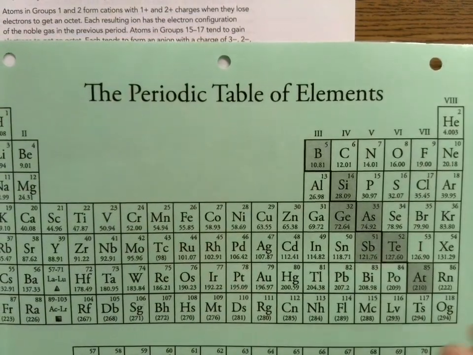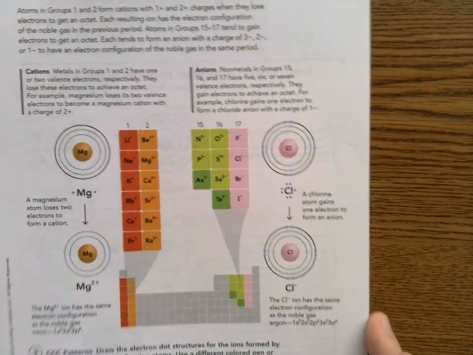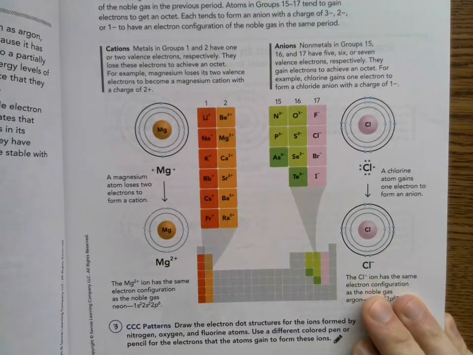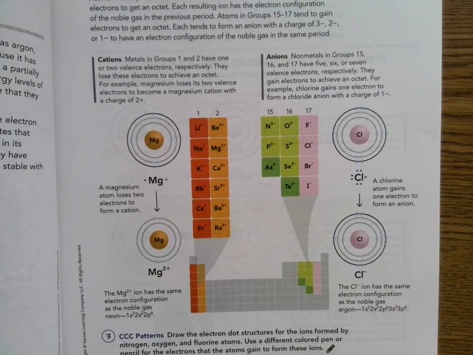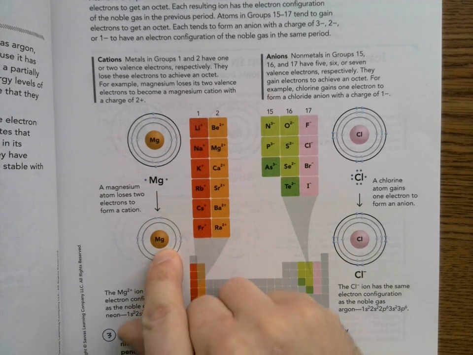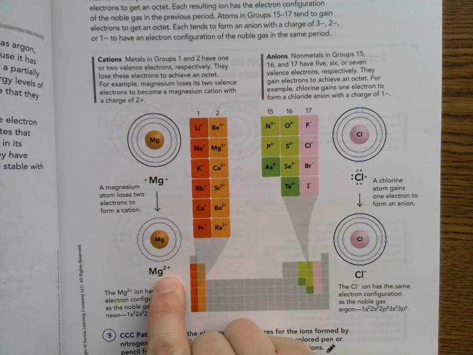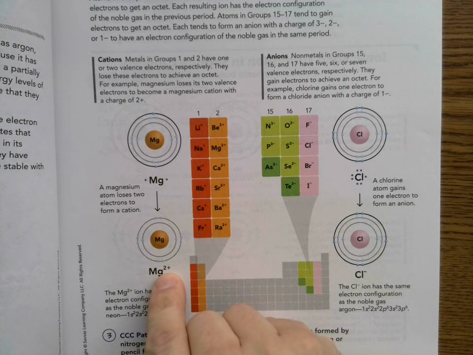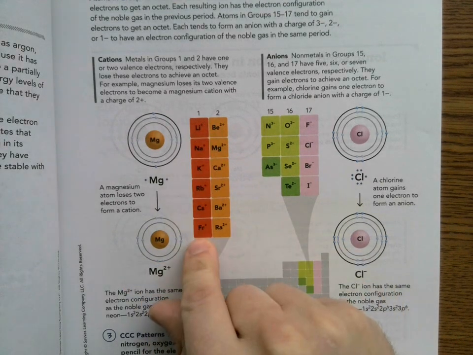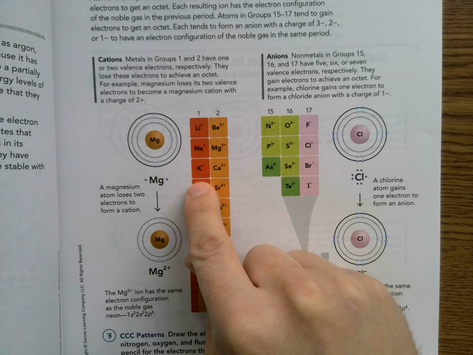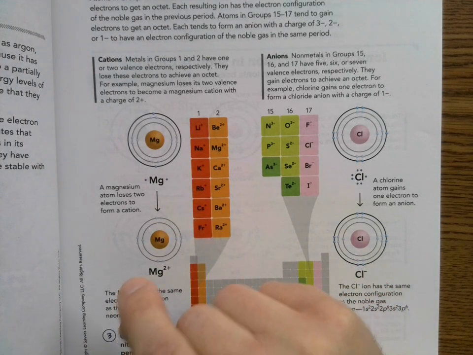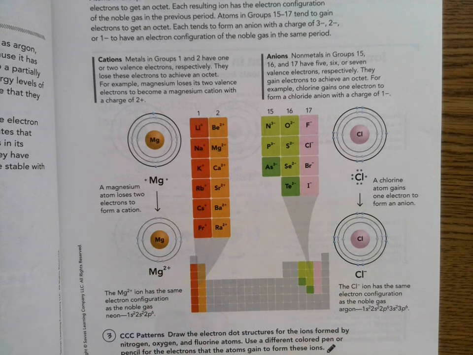It's made a change. It's given its electrons away. But the difference between magnesium and neon is that magnesium has 2 extra protons, and those 2 extra protons we recognize as a positive charge. Overall, there's more positivity than negativity, so it's going to be 2 positive. And if it's in the alkali metals, including lithium, sodium, and potassium, they lose just 1 electron, so they only have a +1 charge.